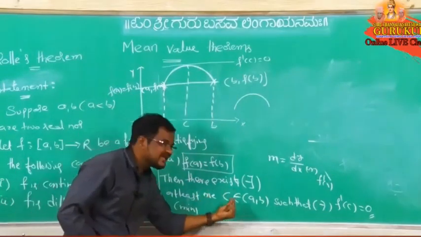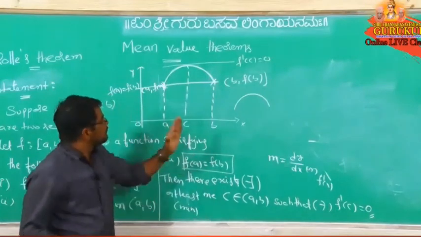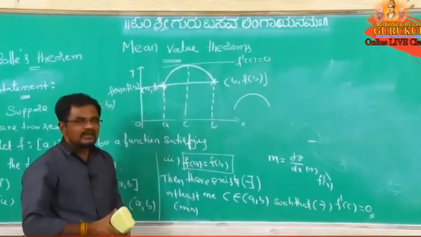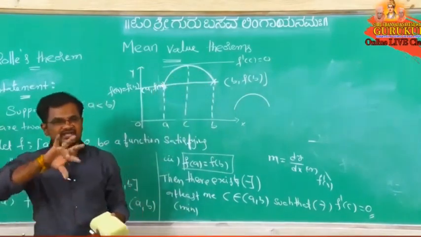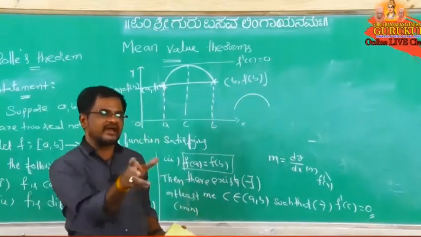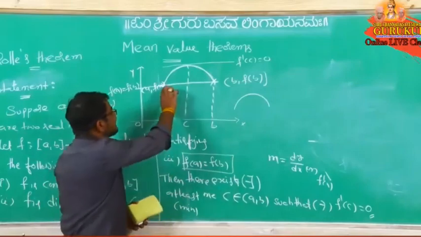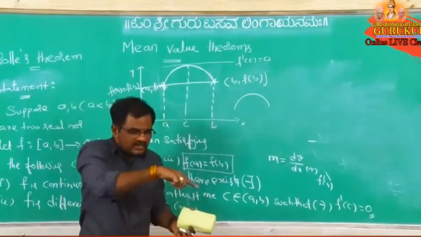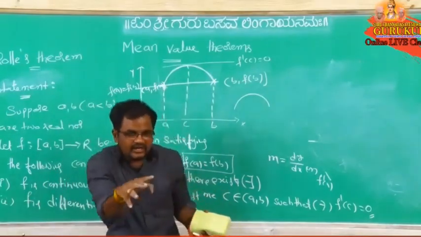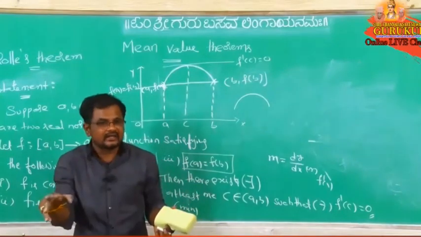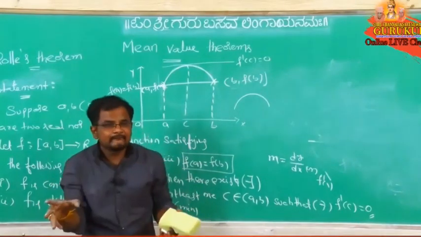Then there exists at least one point. Once again listen, the function is continuously walking. Continuously you are walking means, from here one curve you are taking, means one u-turn you are taking. Why are you taking a u-turn?